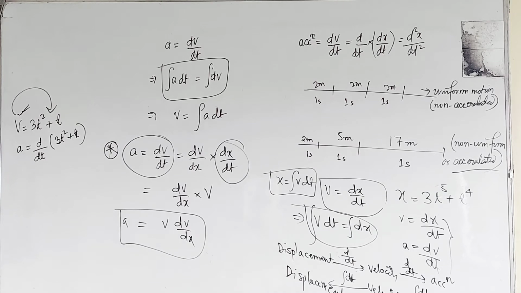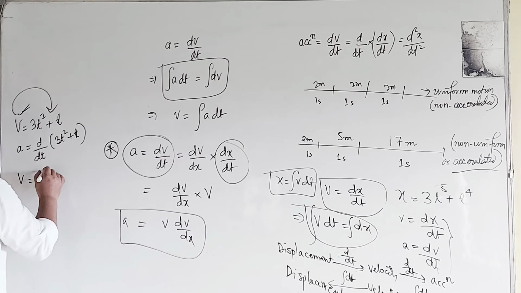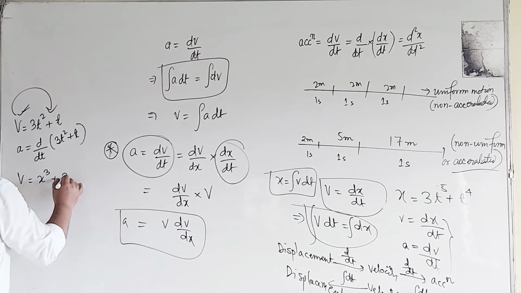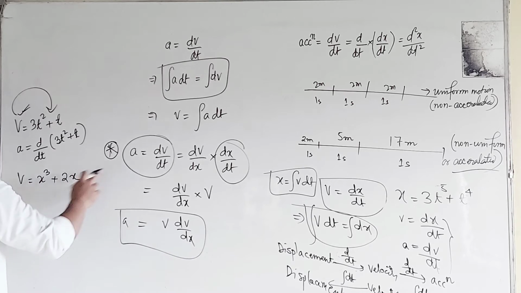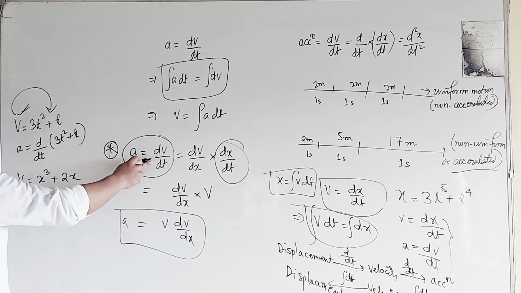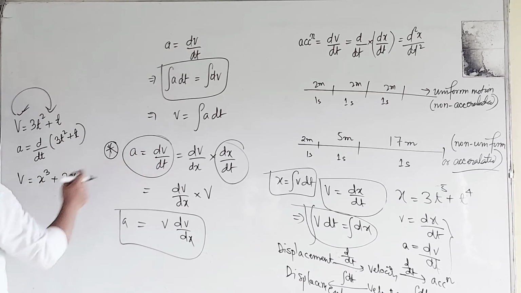Understood. The next time, instead of giving velocity in terms of time, if velocity is given in terms of displacement, say v is equal to x cube plus 2x, here we cannot use that formula for acceleration.